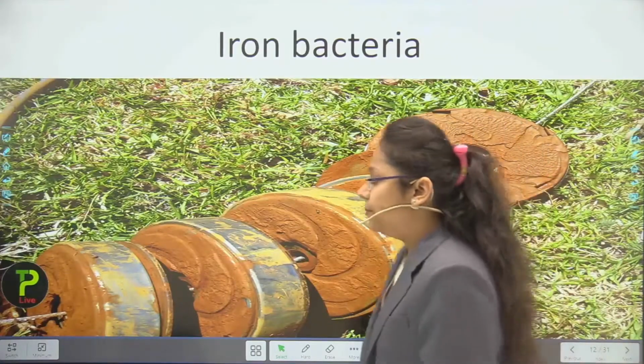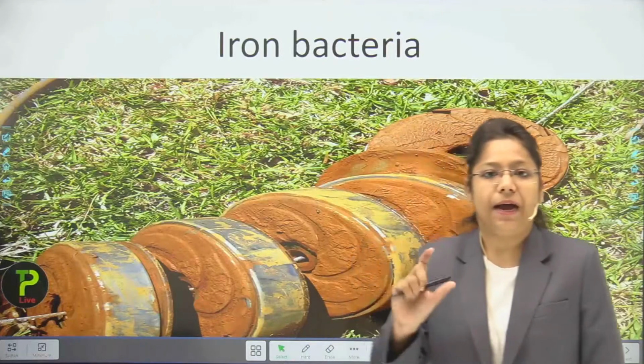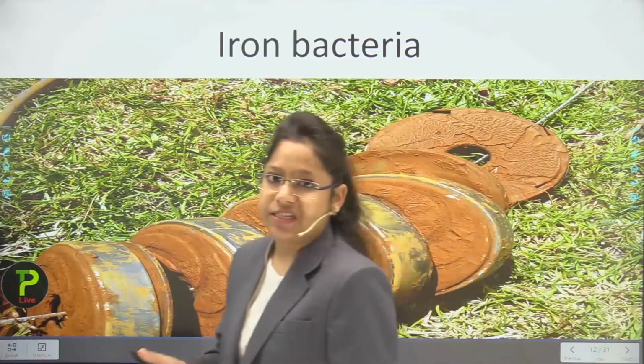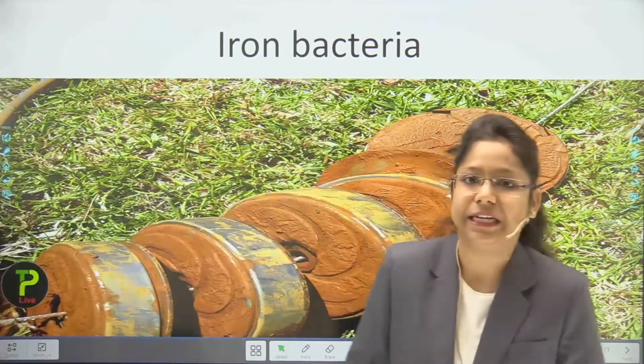Next is the iron bacteria. This is the iron eating bacteria. You can see here the particles of iron which have rusted, the brown flaky substance which has been formed. So it is iron eating bacteria.